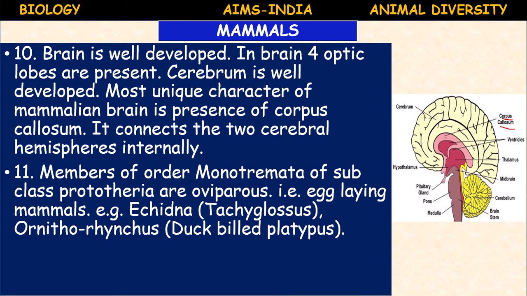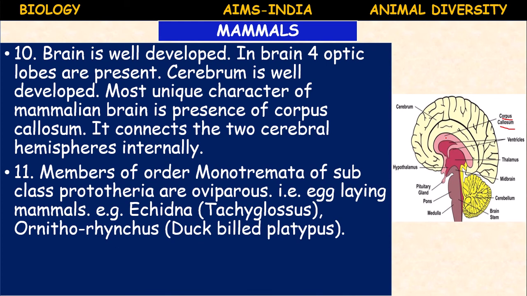The members of order Monotremata of subclass Prototheria. Subclass Prototheria again has the order Monotremata. They are oviparous, egg-laying mammals. They are called egg-laying mammals. Example, Echidna, the technical zoological name is Tachyglossus, common name is Echidna. Another one,